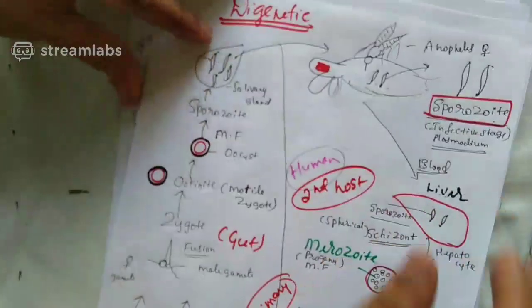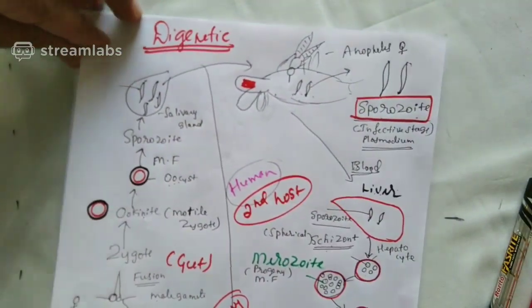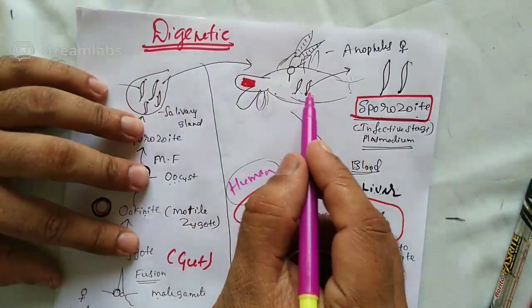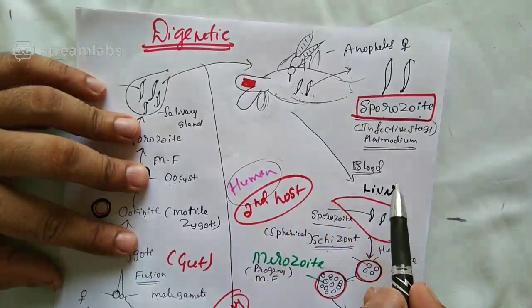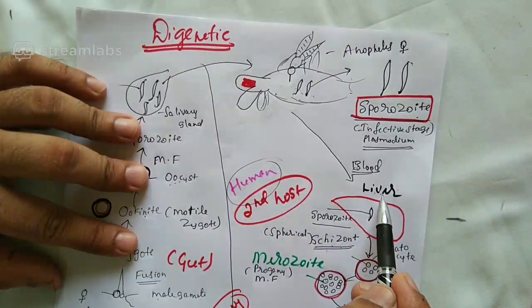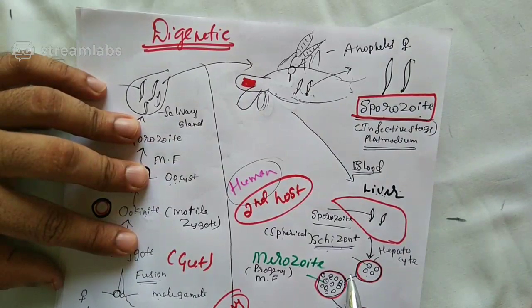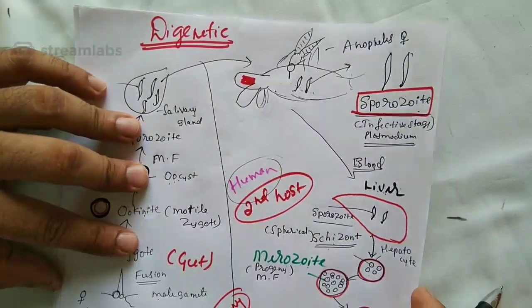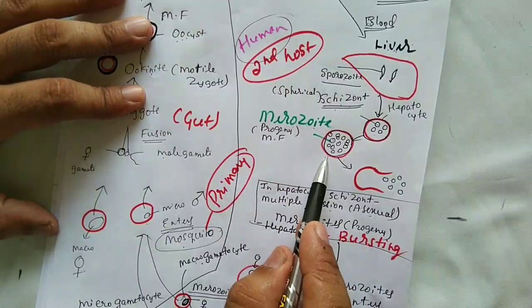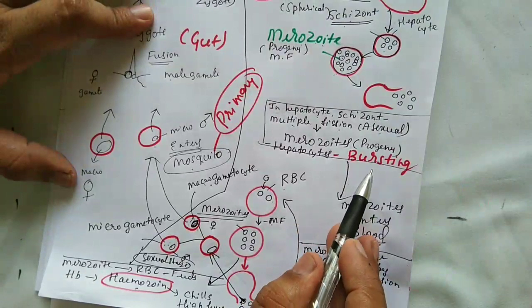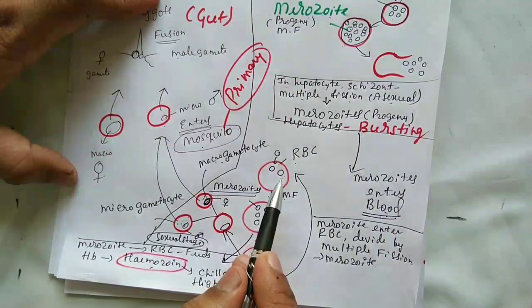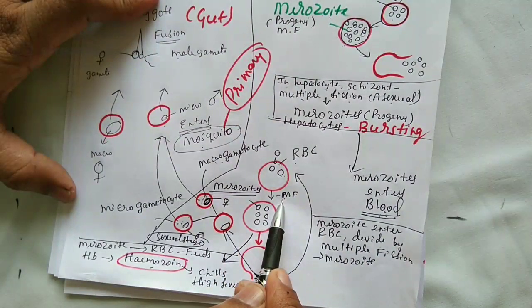I'll be explaining this finally once again. Listen carefully. See here, in the human, the sporozoite enters the liver. In the liver, multiple fission occurs to produce merozoites. This merozoite enters the RBC by bursting of the liver cell, and inside the RBC undergoes multiple fission once again.